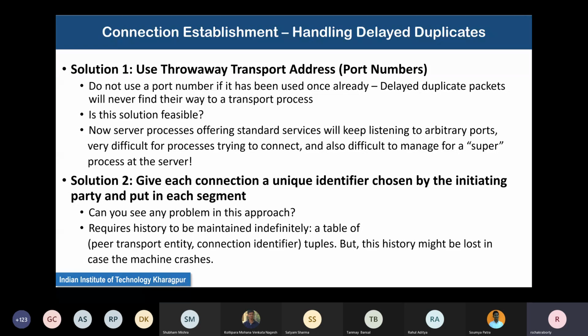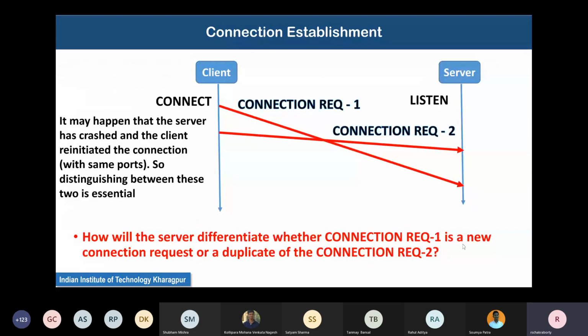What is the peer transport entity? Probably the IP address of the sender, and the connection identifier tuples are being maintained. But this history might be lost in case the server crashes in the time between it received connection request 2 and this time.